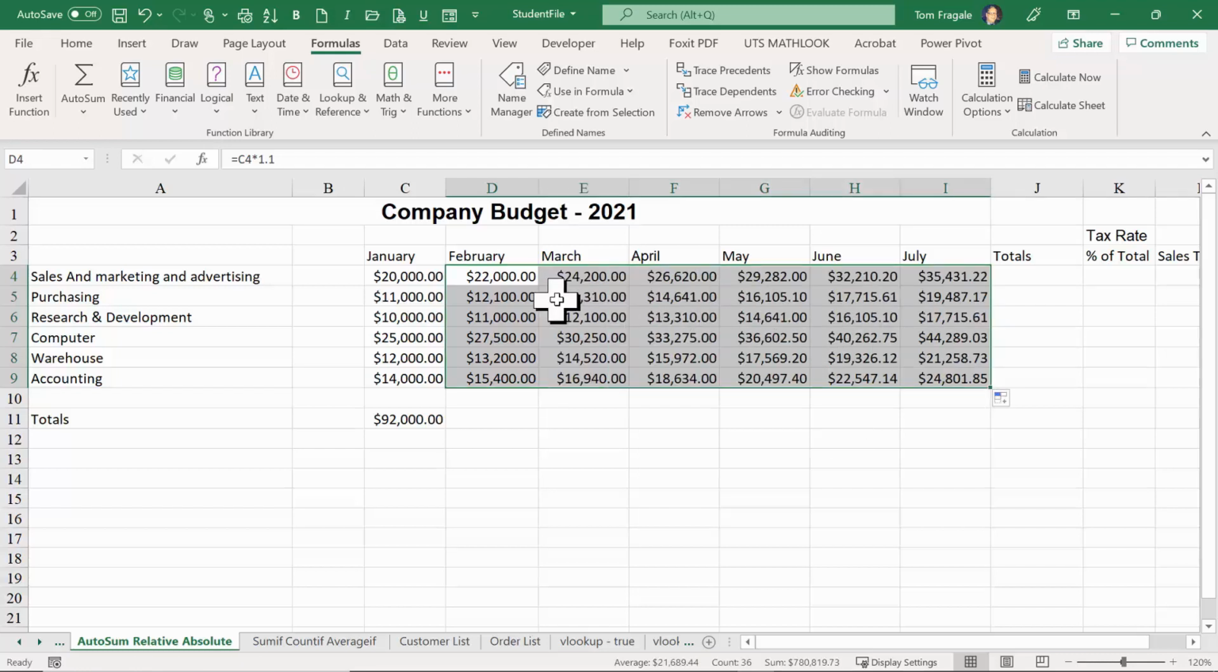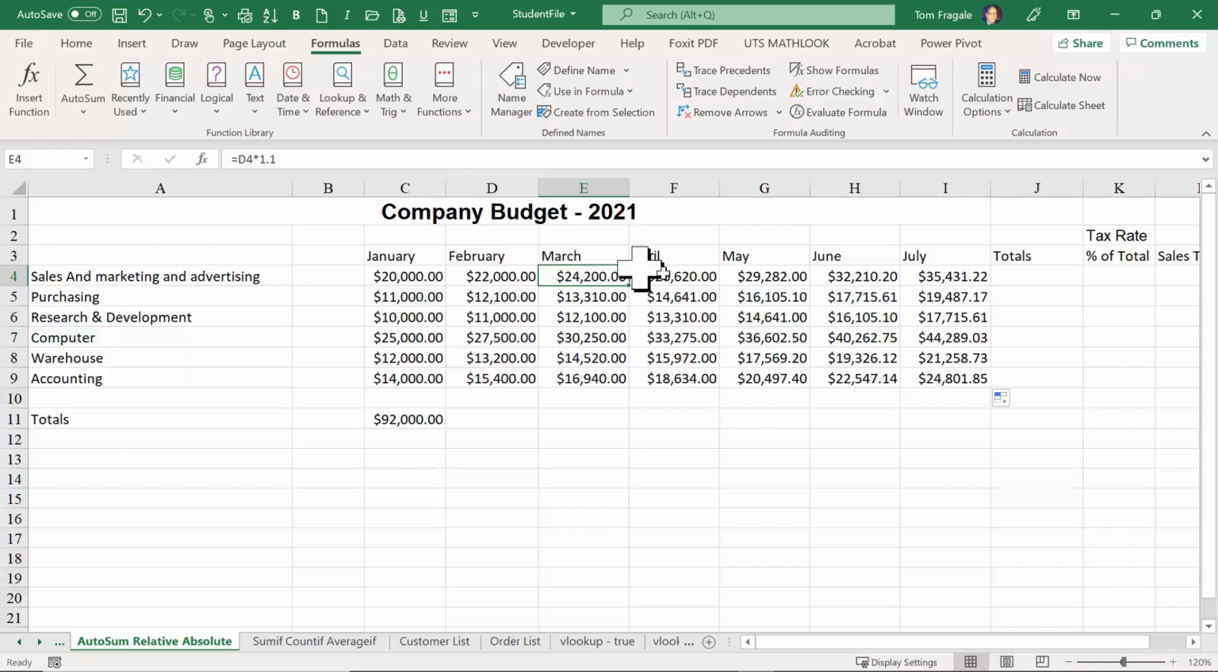And they're all relative formulas. So the next one over says D4 times 1.1. Here we have E4 and F4. Those are all relative formulas. Like I said, once you learn that, you're going to use it over and over again.